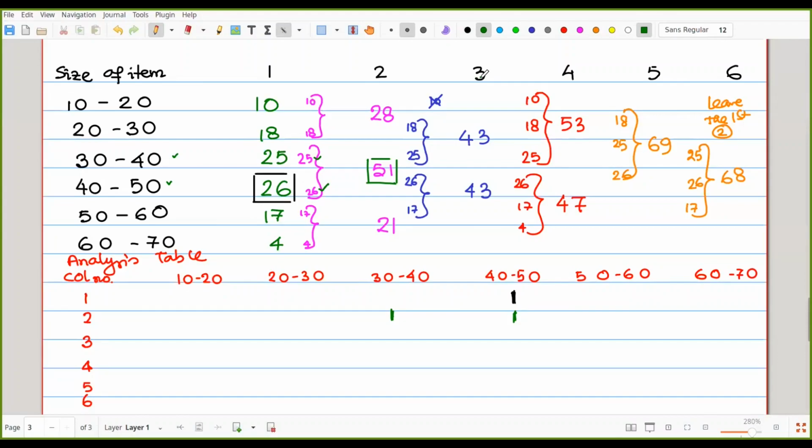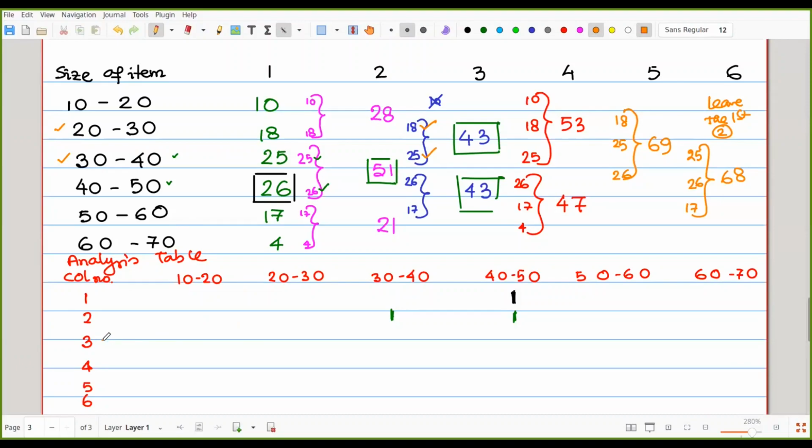Look at column 3. Column 3 has 43, 43, so both are the same. The first 43 is coming from 18 and 25, that is 20-30 and 30-40.